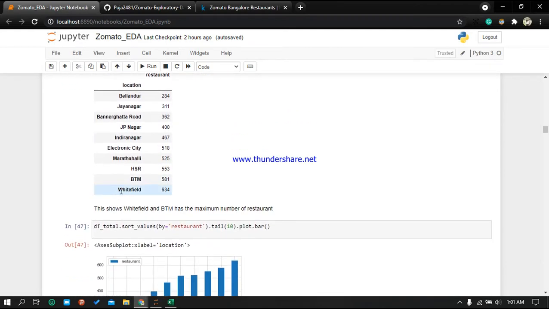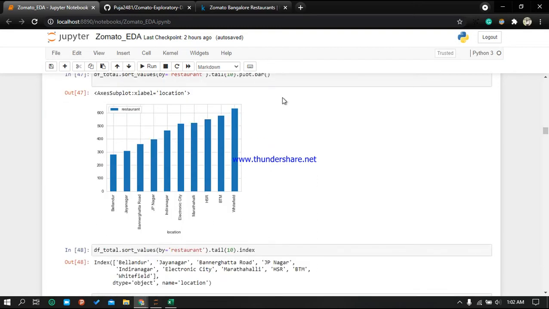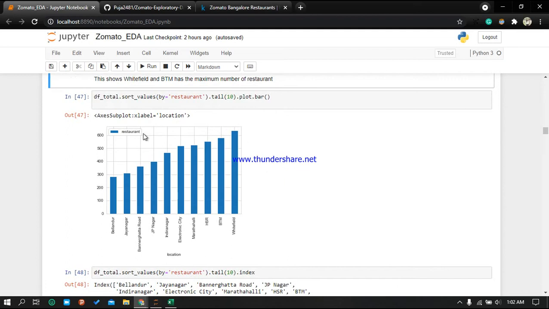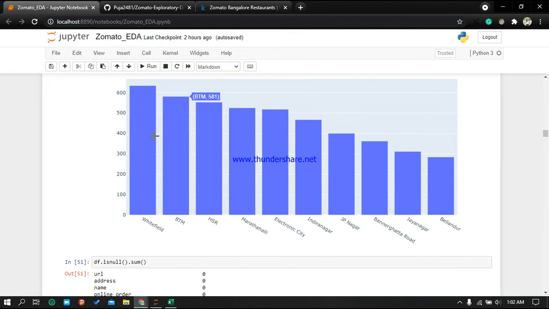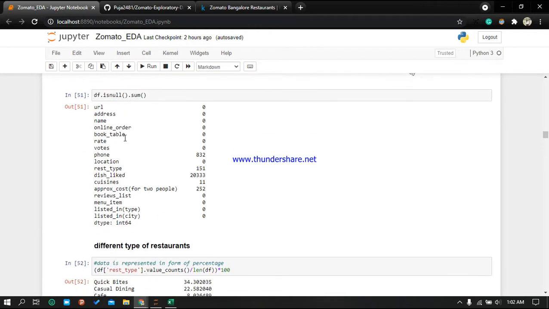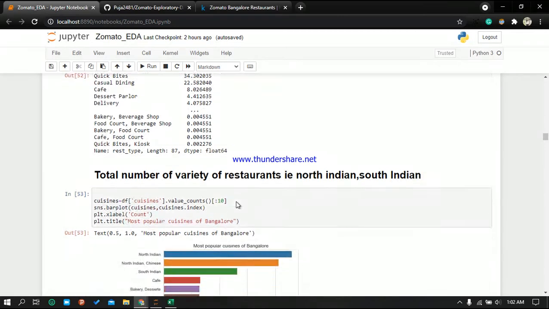By this we got to know that Whitefield and BTM have the maximum number of restaurants. In these locations, the maximum number of restaurants are there. Then we made the bar graph, and similarly we have done it with Plotly. Here there are 364 restaurants in Whitefield, and then we can say 284 restaurants are in Marathahalli. Here again we are calculating the null values, then seeing the different types of restaurants we have.